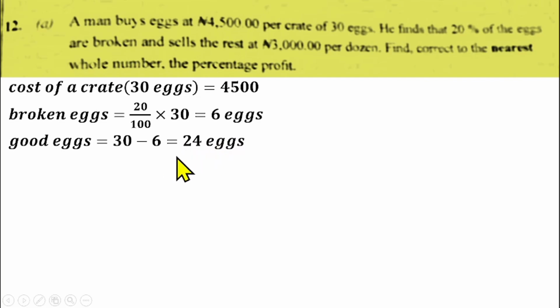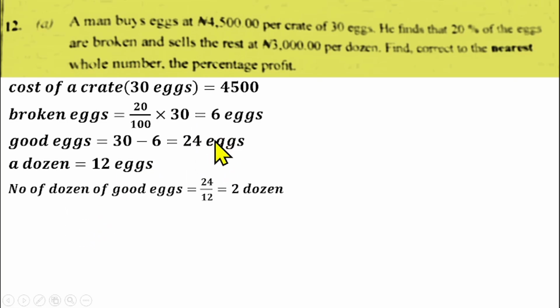Then from the good eggs, the rest was sold for 3,000 per dozen. So how many dozens can we see in these 24 eggs? You know that a dozen means 12 eggs. So a dozen is 12 eggs. So that means in this number of eggs that are good, we'll be having 24 divided by 12, so we have 2 dozens. So it is 2 dozen.